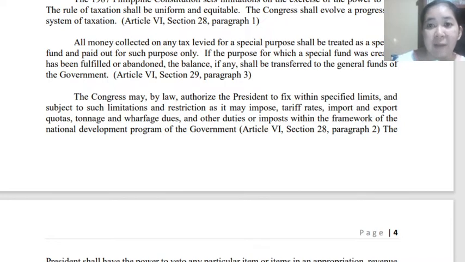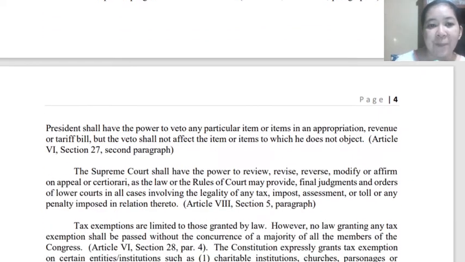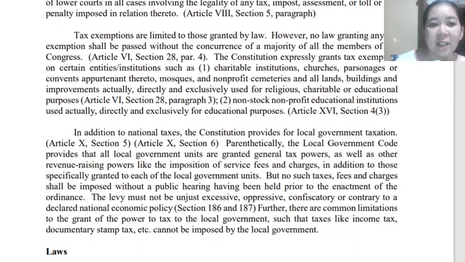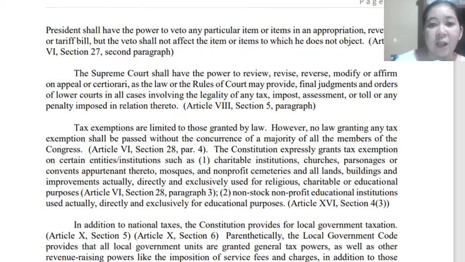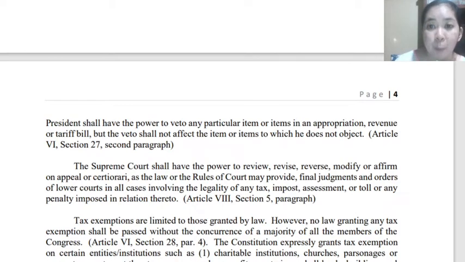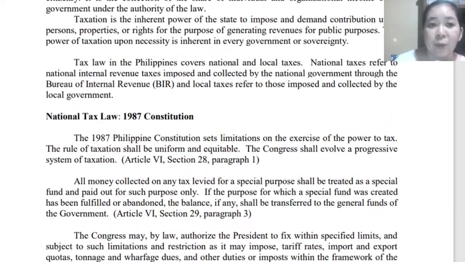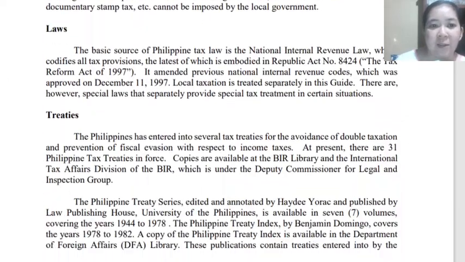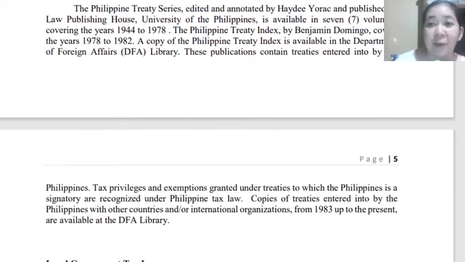So it will also have its taxes. This is just the other portion of the Constitution which relates to our national tax laws, so we just have to run through it.